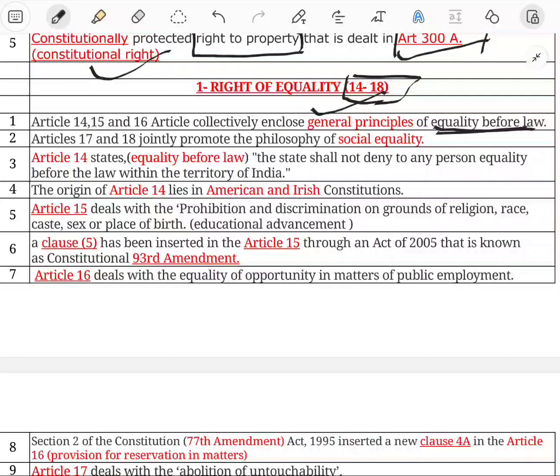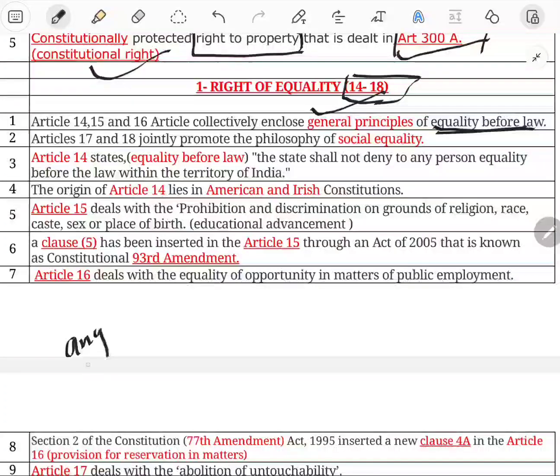And before Article 14, Articles 12 to 35 deal with fundamental rights, Part 3 of the Indian Constitution. Article 12 states the definition or meaning of the state, and state includes Parliament, central government, state legislature, state government, local authority, and any other authority.